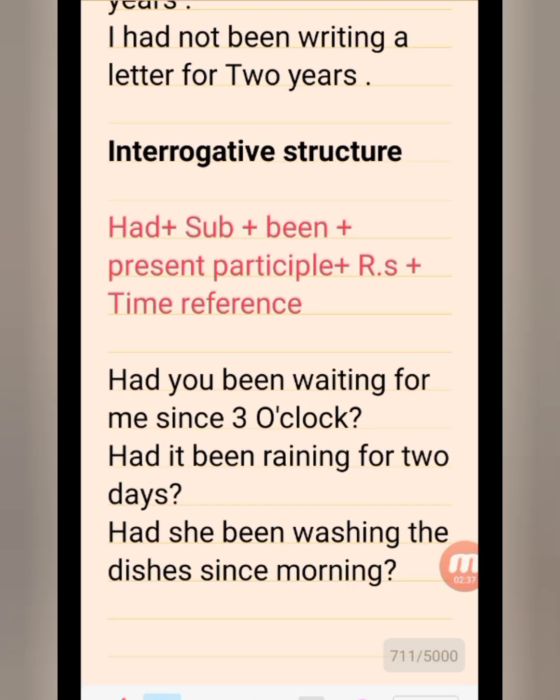Come to the interrogative structures. Had plus subject plus been plus present participle plus rest of the sentence plus time reference. So here we have to put a question mark at the end of interrogative structures or interrogative sentences.